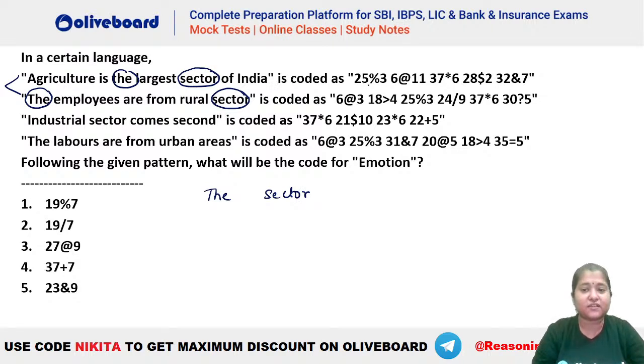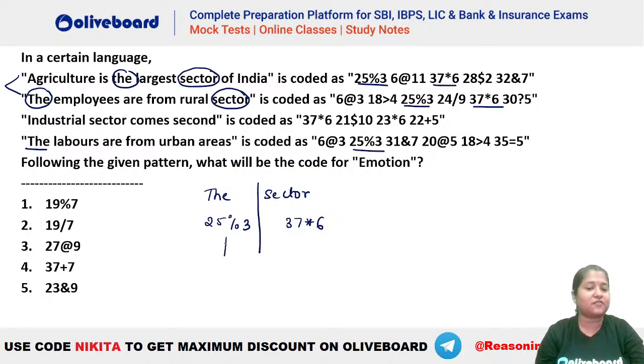So what is common between the two? You can see 25 percentage 3, 25 percentage 3. Similarly, 6 at the rate 11 is not there, 37 asterisk 6 is there. That means we have these two which are common. So 25 percentage 3 and 37 asterisk 6, right? These are the two things here. So now try to understand how are we getting which is for which one, that still we do not know. Okay, if you find here, you can see the is here. So the में कौन सा वाला है? You can see we have 25 percentage 3. That means the is for 25 percentage 3 and sector is for 37 asterisk 6.